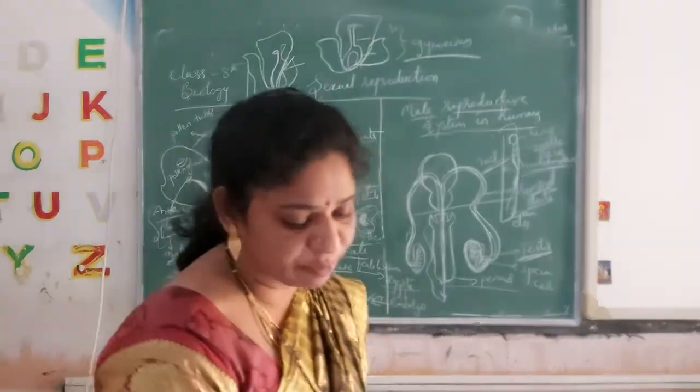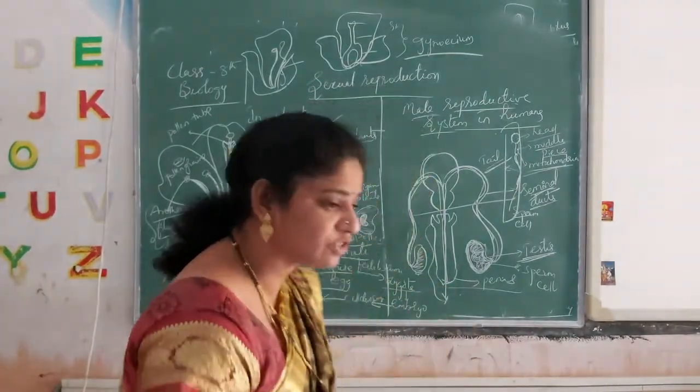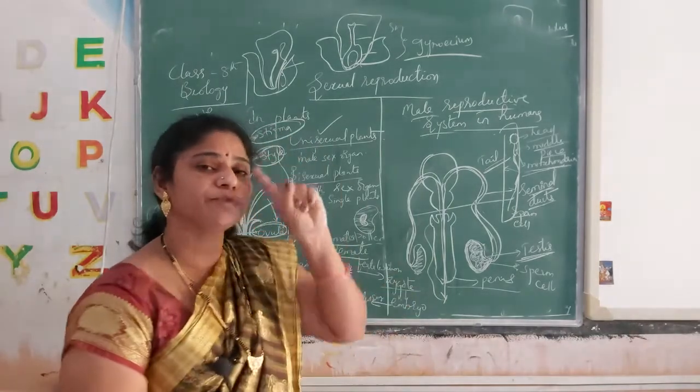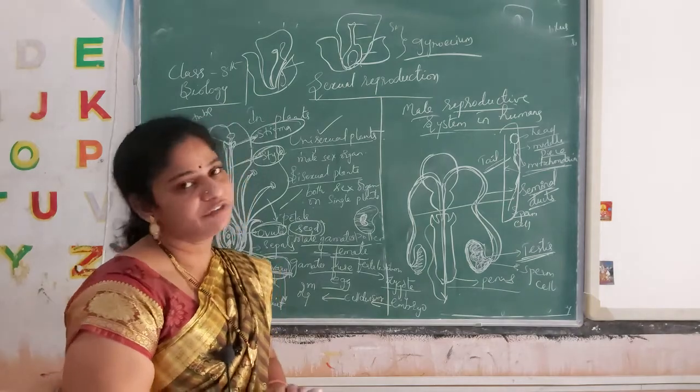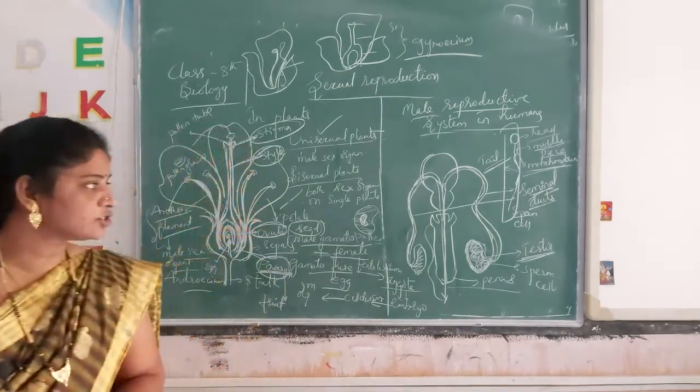The female reproductive system and fertilization I will tell you tomorrow. So the male reproductive system produces the sperm cells, which go and fuse with the egg cell of the female reproductive system. Okay, hope you understood this.